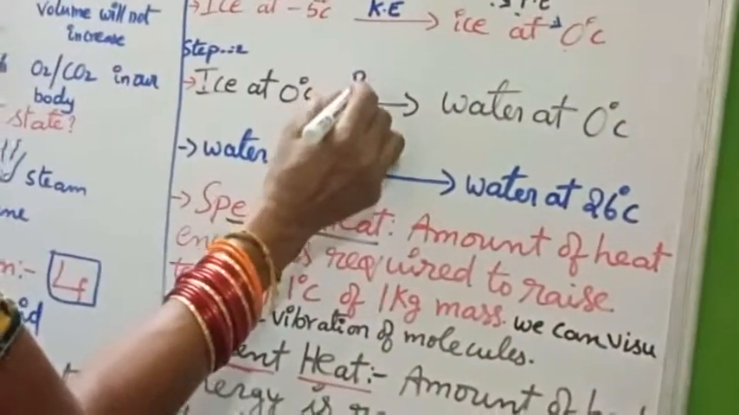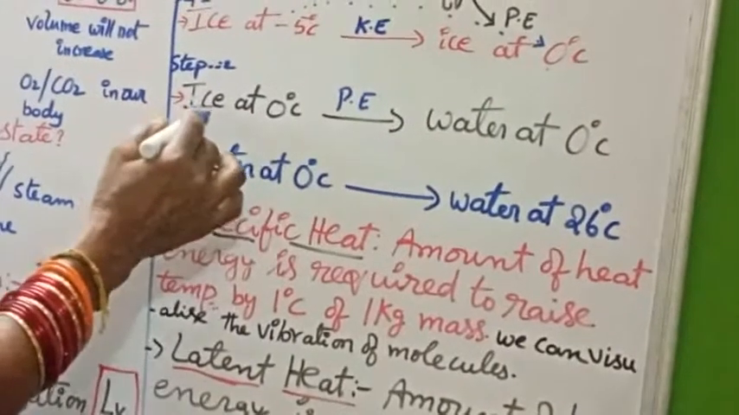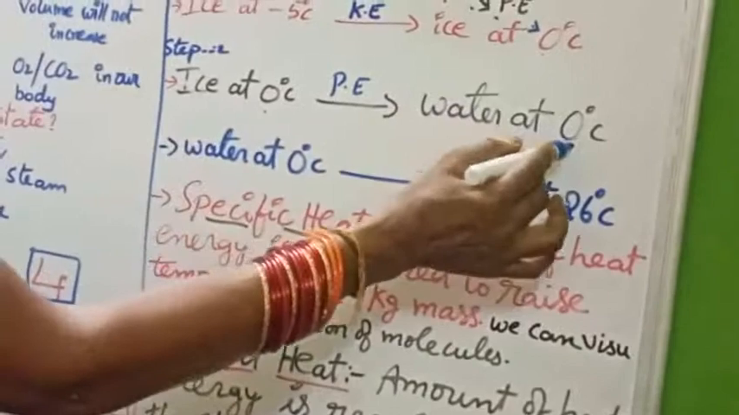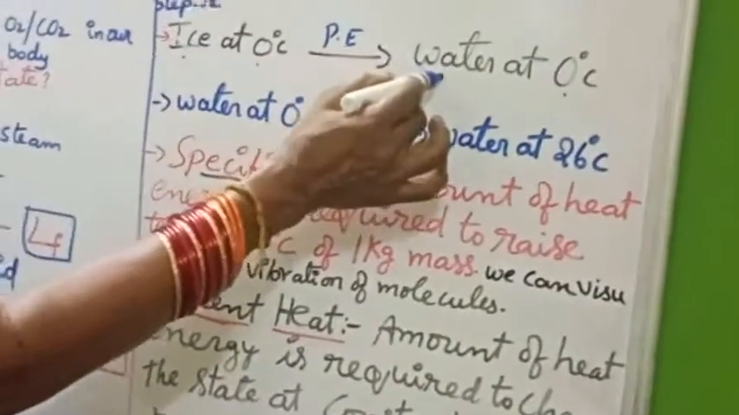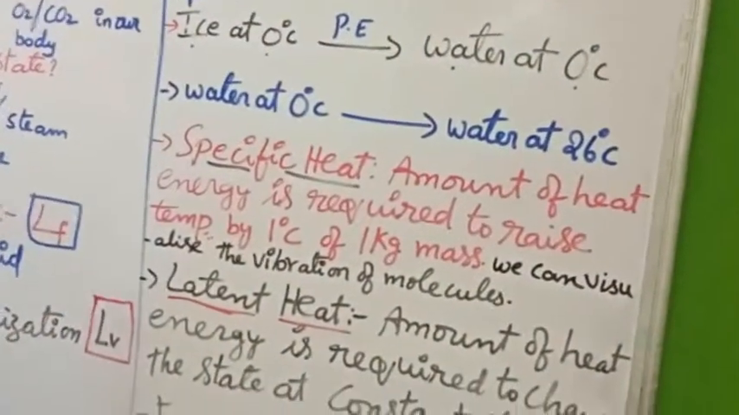Here potential energy is utilized. Why potential energy? Here only the state of matter is changing. Temperature remains constant, 0 degrees and 0 degrees. Only the state of matter changes: here it is in solid state, here it is in liquid state. So only potential energy is sufficient.